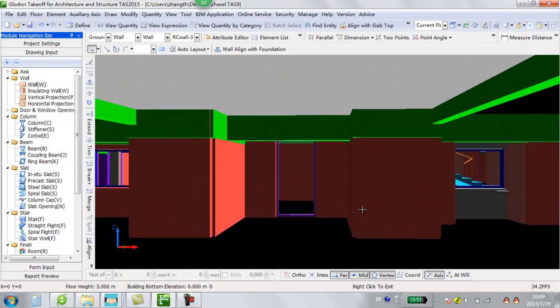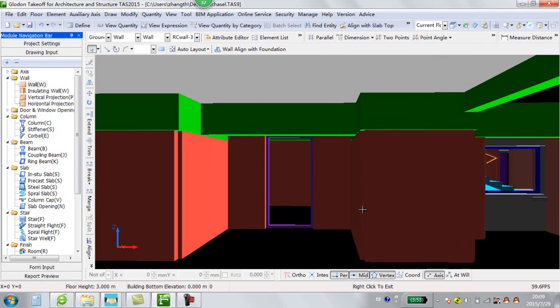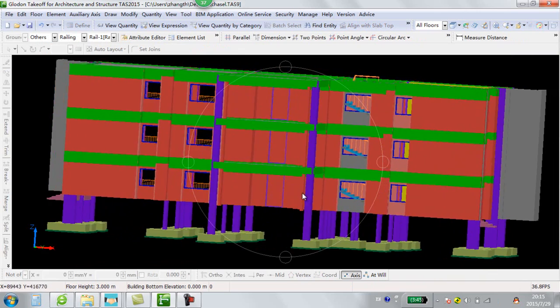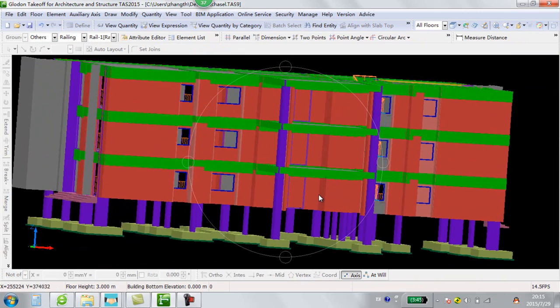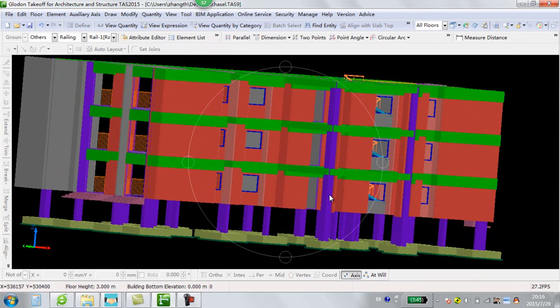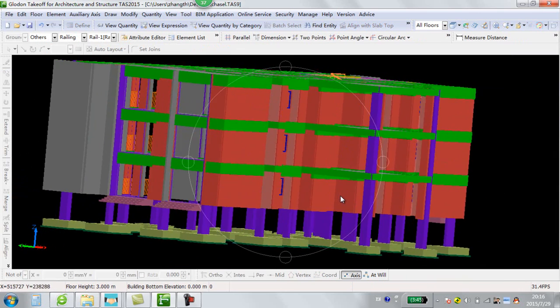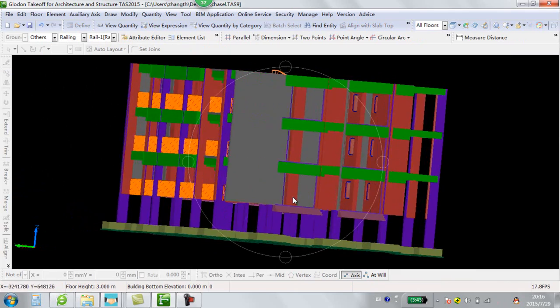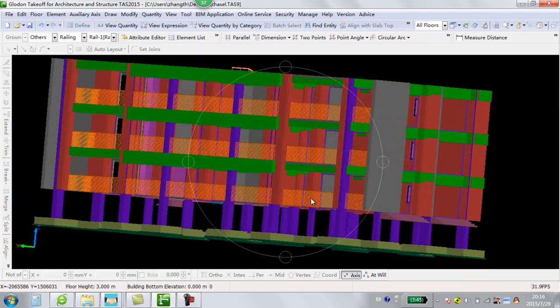Due to the limited time, we only can show you some basic functions. Golden Task 2015 is a powerful beam takeoff software which can deal with RFC 3D model, DWG CAD drawing, PDF drawing, and JPG format. I believe Golden software can help you improve the working efficiency.